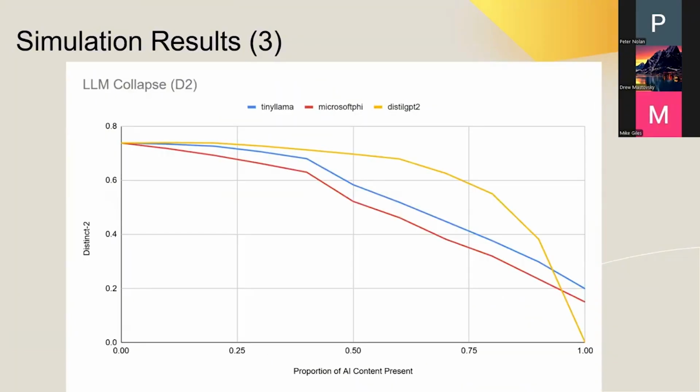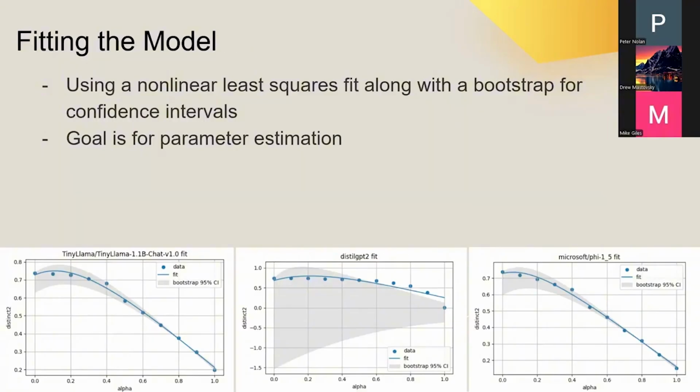And now finally, looking at our distinct 2 diversity metric. This one's especially revealing because we can see a clear decline as alpha increases. High distinct 2 near alpha equals 0 means a wide, rich vocabulary, but by the time we reach alpha equals 1, that variety collapses. Now for fitting the model, we used a Python script with nonlinear least squares fitting along with a bootstrap for confidence intervals.